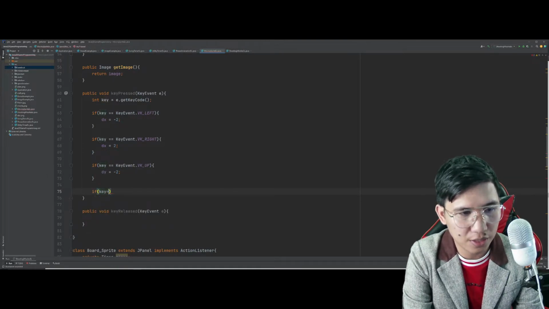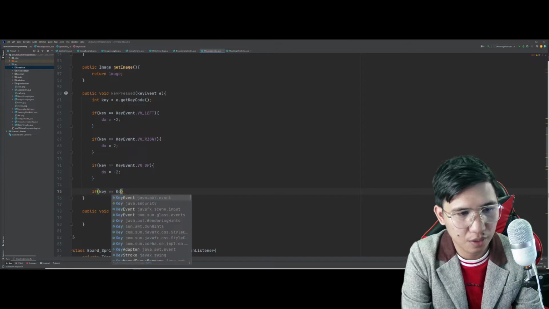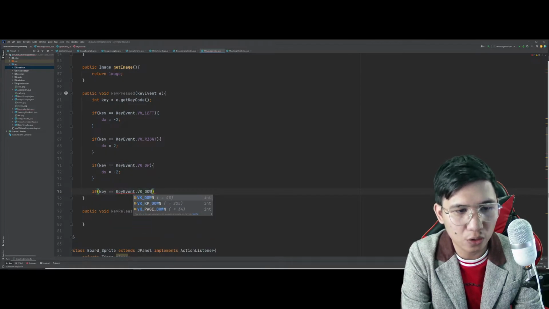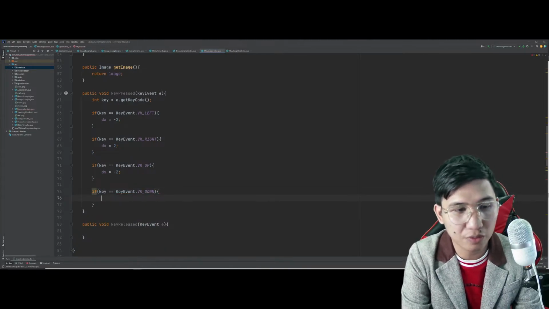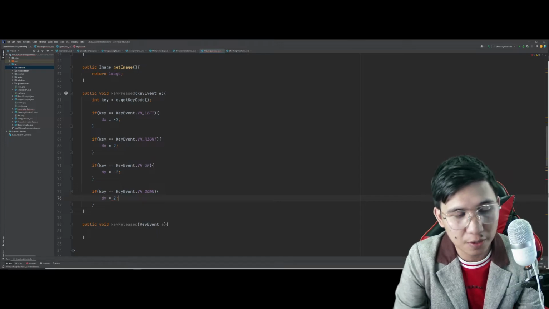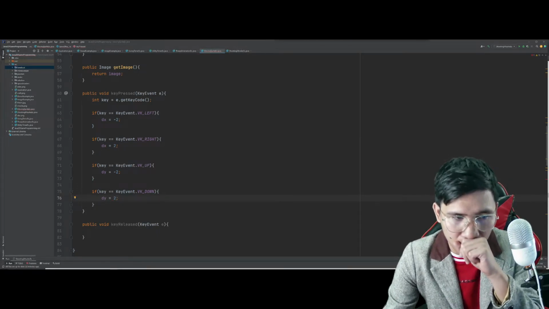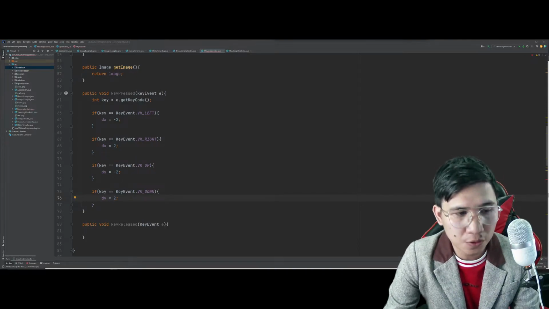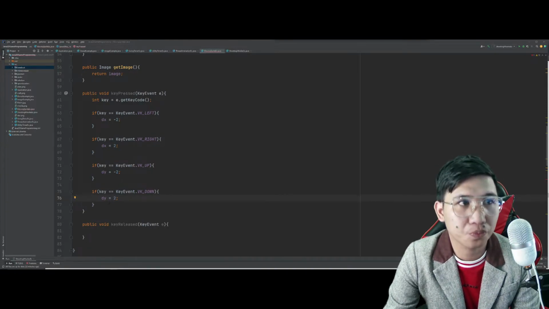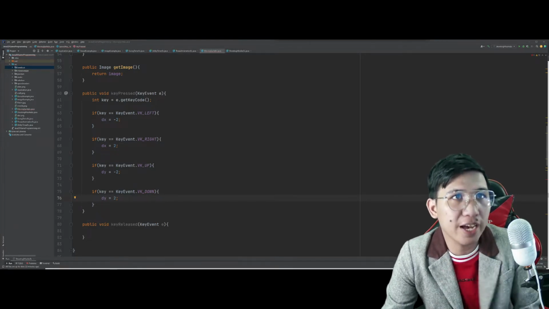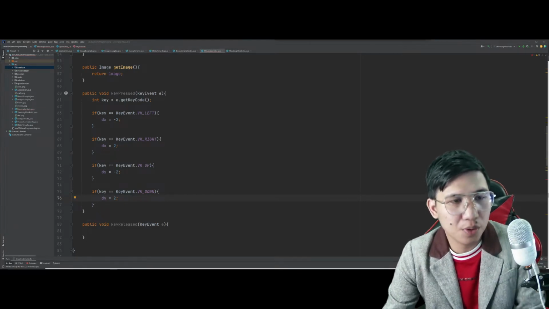If I pressed here KeyEvent.VK_DOWN, and if I press VK_DOWN, what will happen? The value of the dy will now be 2. So, positive dito. Yan. So, key press yan. Ganyan lang. A very simple program for key press.